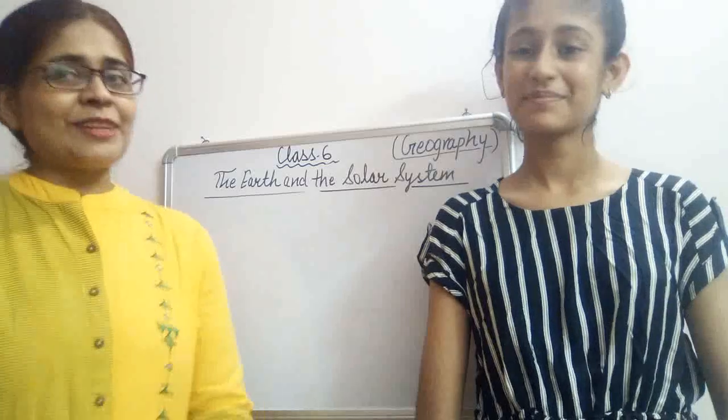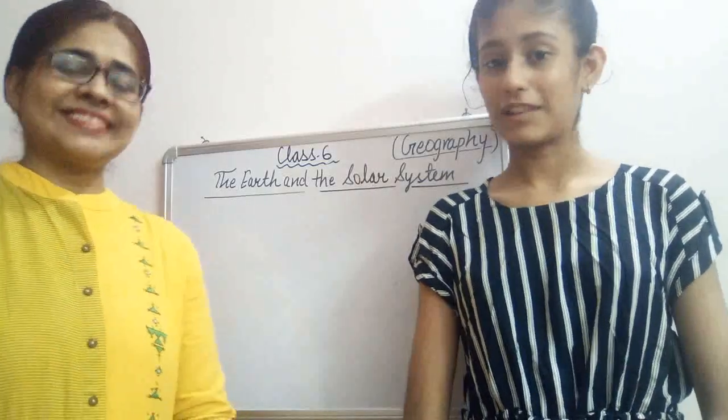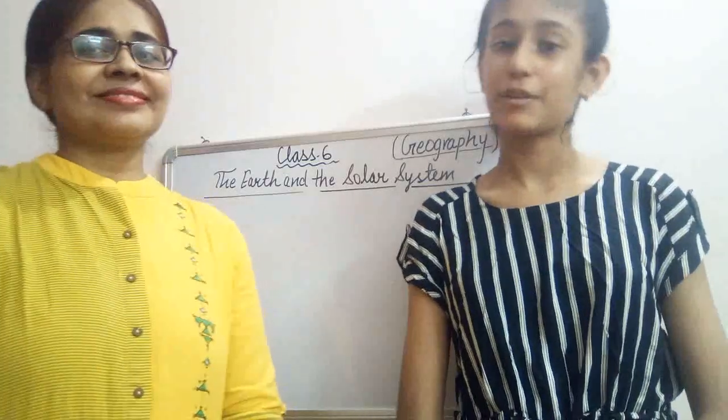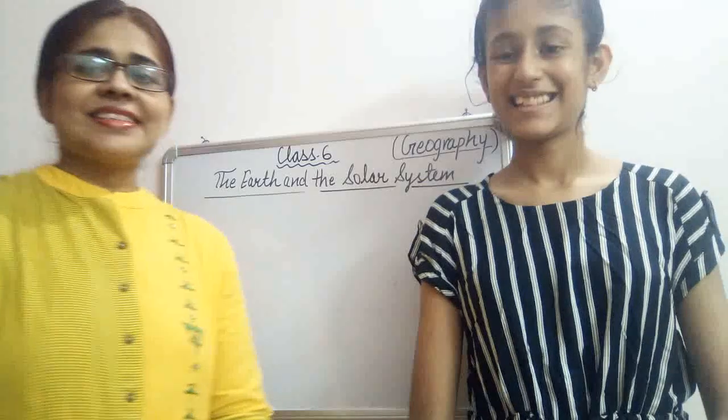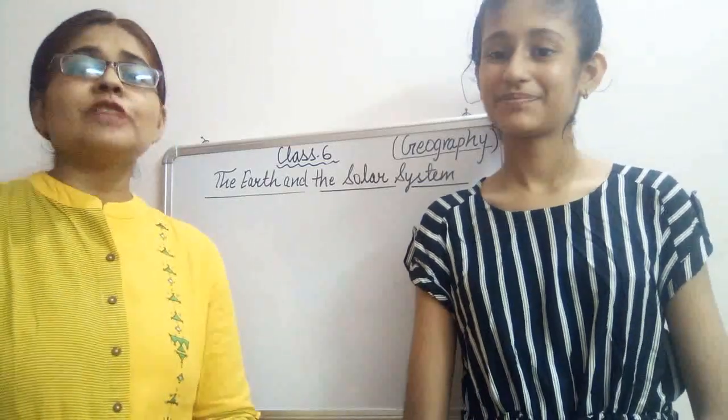Today we are here for class 6, Geography chapter, Our Earth and Solar System. Agrima, do you know anything about the solar system? Yes, the solar system consists of heavenly bodies which include Earth, planets, comets, asteroids and meteoroids. Yes, our solar system has all these things. These are all part of the solar system.